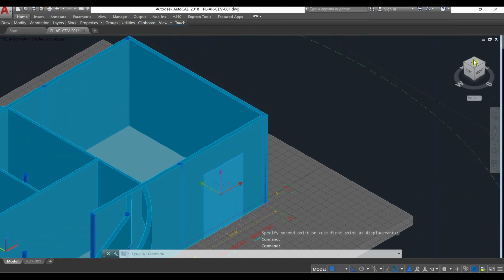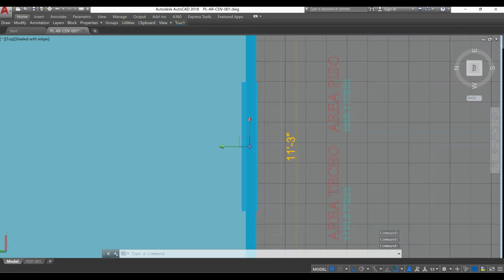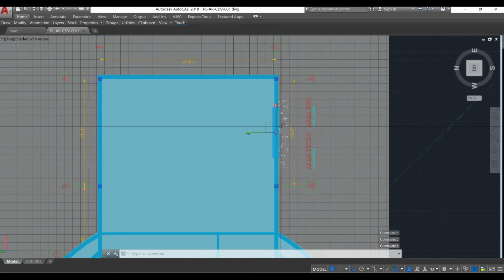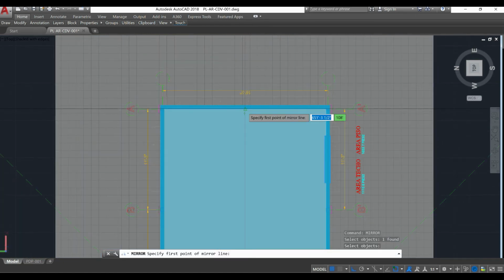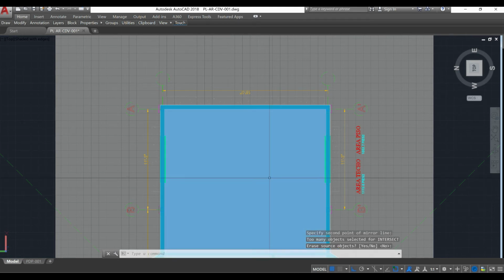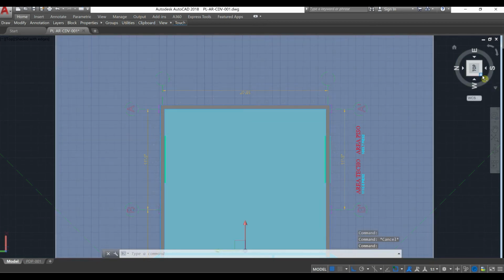Now let's create a mirror from the two-dimensional view, because I want the same piece on the other wall. Mirror from the middle point down, enter, and we have the two pieces we want.